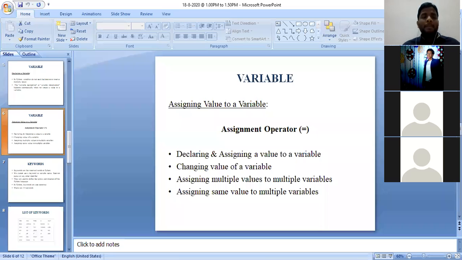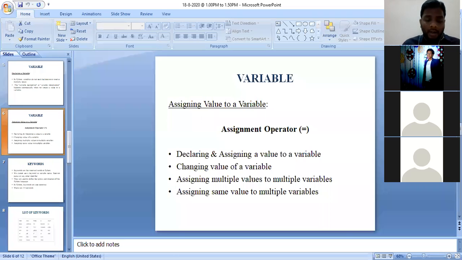What does this statement represent? A is equal to, what is the value of A? That is equal to B. What is the value of B? That is equal to C. What is the value of C? That is equal to 18. So automatically the value of A, comma, B, comma, C is equal to 18.